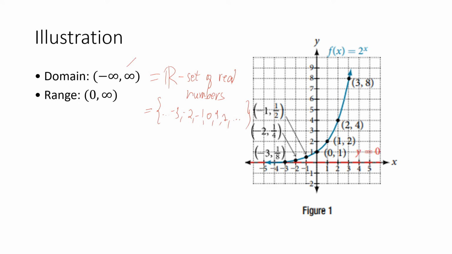How about the range of this function? Take note that the range is the set of outputs, the set of y values. By just looking at the graph, it lies above the x-axis, or y equal to 0. Meaning to say, the range, or the set of outputs, is 0 to positive infinity.